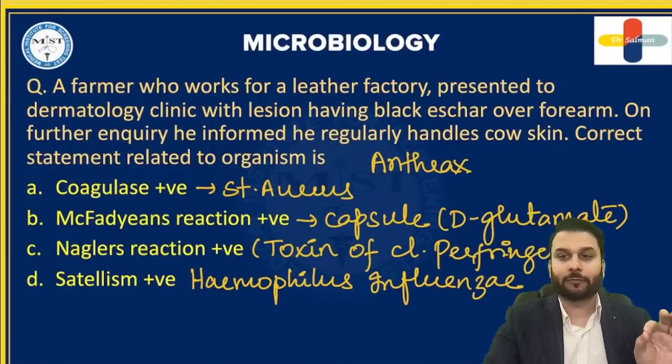Remaining all guys, we will use something called Quellung's reaction or latex particle agglutination test. That is about McFadden's. Nagler's reaction is for the toxin of Clostridium perfringens. And lastly, Satellitism is with Haemophilus influenzae. Okay, that's about that, guys. Next question.